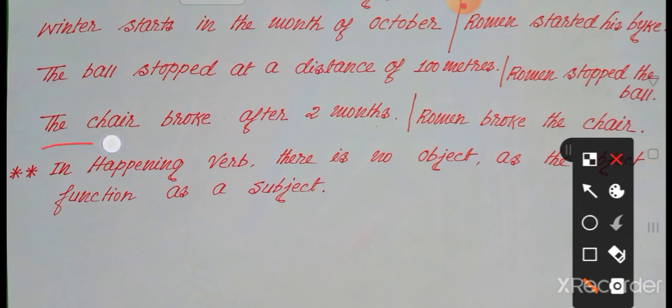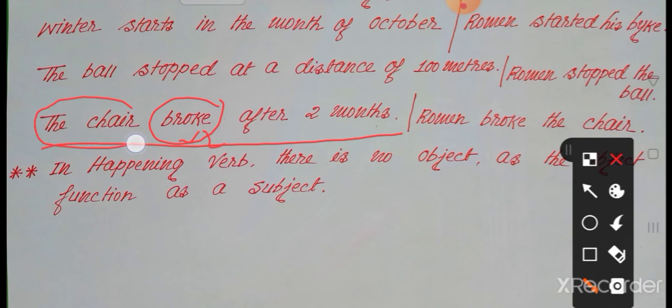The chair broke after 2 months. So here the verb is broke. Break, broke, V2 form. The chair broke after 2 months. So look at the words the chair.